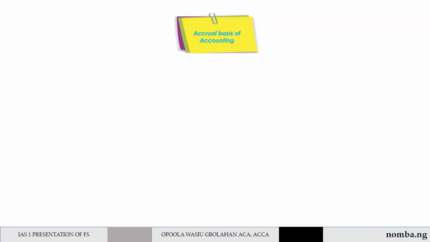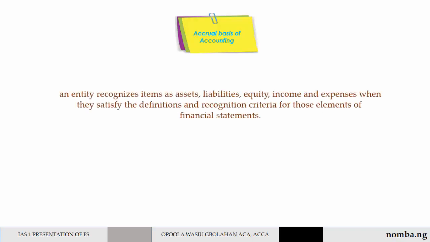Another general feature is accrual basis of accounting. An entity shall prepare its financial statement except for cash flow information using the accrual basis of accounting. When the accrual basis of accounting is used, an entity recognizes items of assets, liabilities, equity, income, and expenses when they satisfy the definitions and recognition criteria for those elements of financial statements.